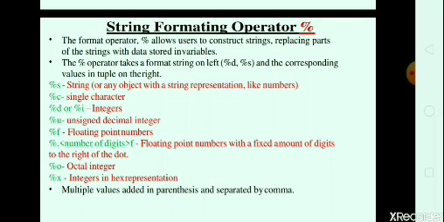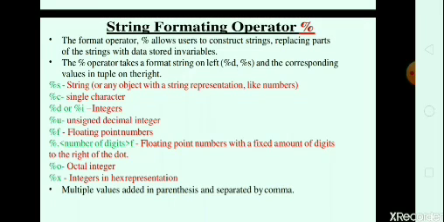For a particular data type we can assign a format specifier operator. When we have to use an integer value, we give the format specifier, or string formatting operator, %d. When we have to use string characters, we use the formatting operator %s. Here %s is used for a string in brackets or any object with a string representation, like a number. When we have to access string data from the user side, we can use this string formatting operator.